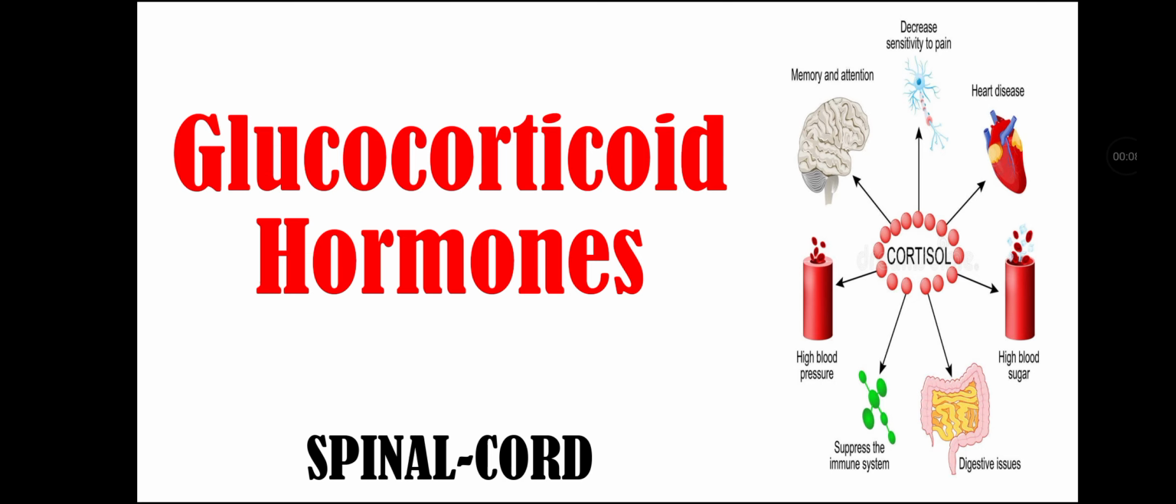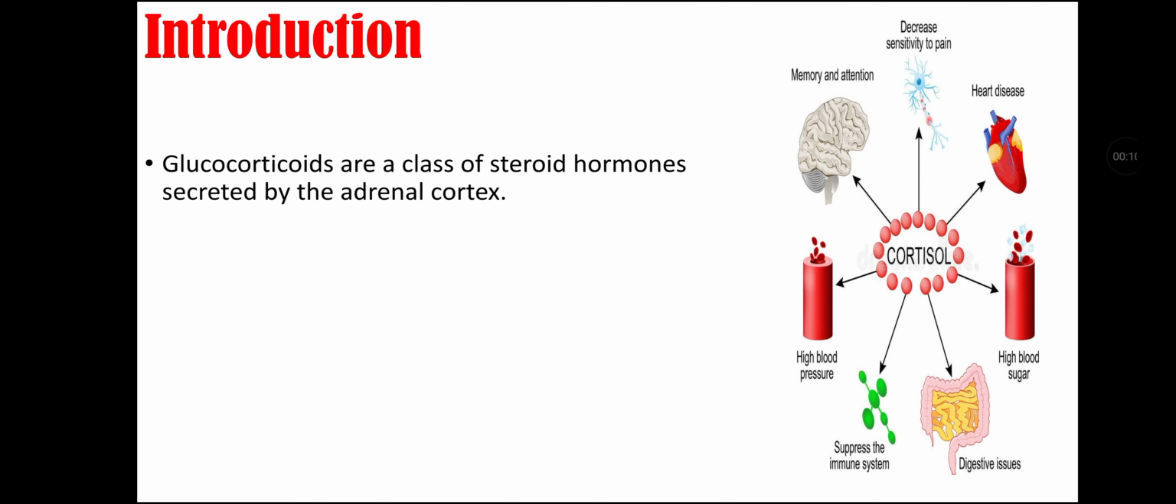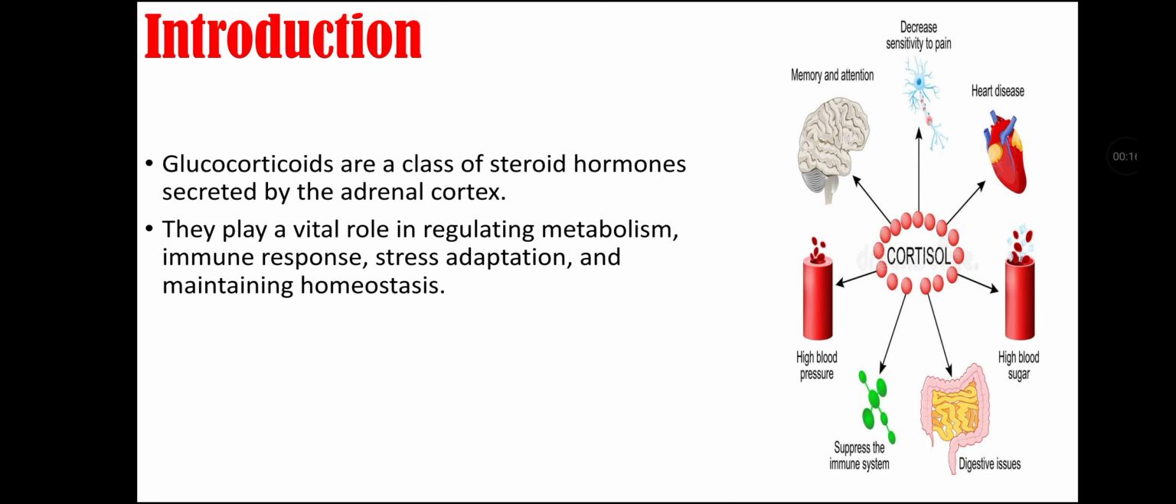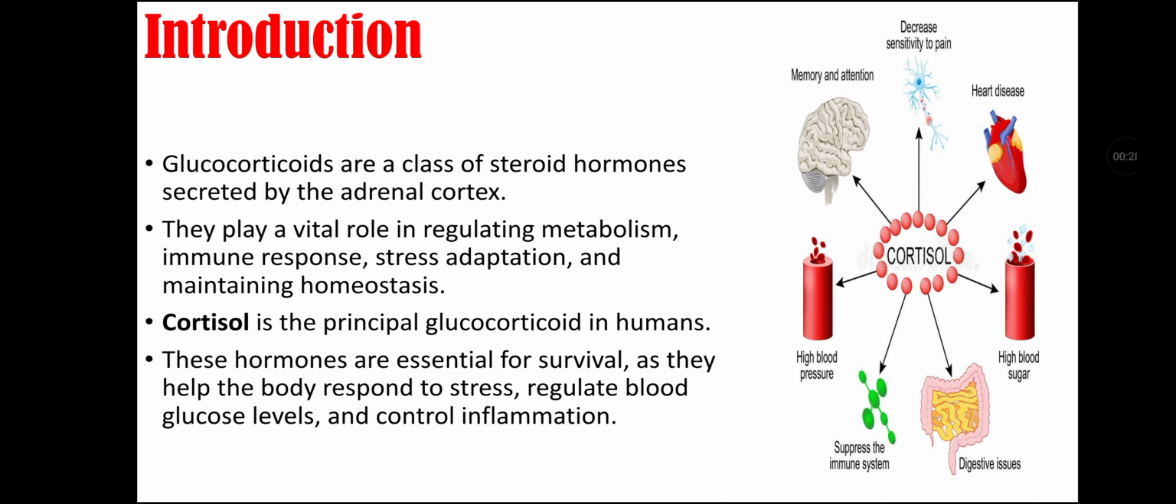So let's start our topic with introduction. Glucocorticoids are a class of steroid hormones that are secreted by the adrenal cortex. They play a vital role in regulating metabolism, immune response, stress adaptation, and maintaining homeostasis. Cortisol is the principal glucocorticoid in humans. These hormones are essential for survival as they help the body respond to stress, regulate blood glucose level, and control